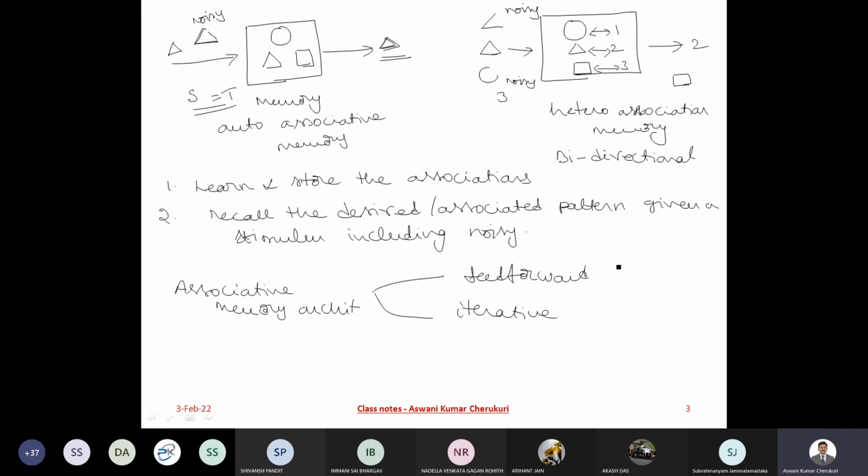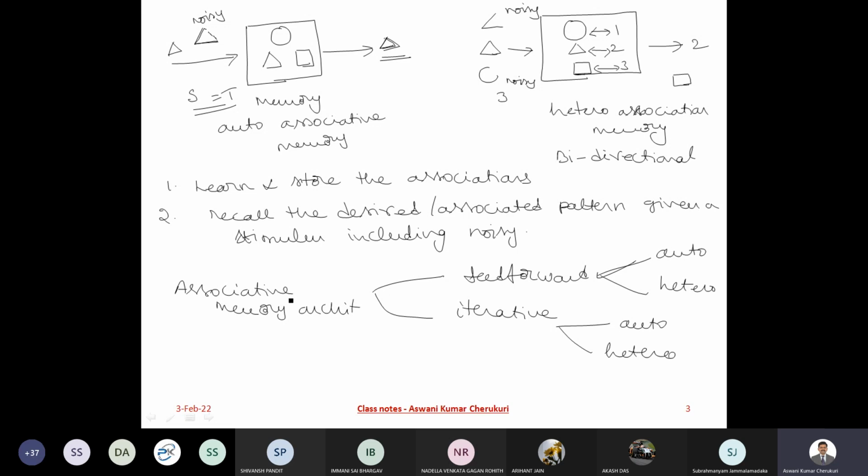What we will be discussing is first the feed-forward, then we will go to the iterative. So you have feed-forward auto-associative and feed-forward hetero-associative. Similarly, you have iterative auto-associative and iterative hetero-associative. These are the various models.